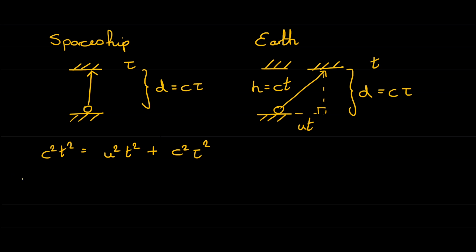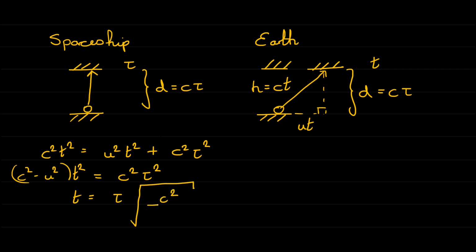If we'd like to get this rearranged for t, well, we can write down that c squared minus u squared, times t squared, so I've just taken the u squared across, is equal to c squared tau squared. And then I've got that t is equal to tau times the square root of c squared over c squared minus u squared. And we don't normally write it like that. We normally divide top and bottom of this fraction by c squared, which of course we're allowed to do. So that's then equal to tau times 1 over the square root of 1 minus u squared over c squared. So if I divide c squared by c squared, I get 1, and if I divide u squared by c squared, I get u squared over c squared.